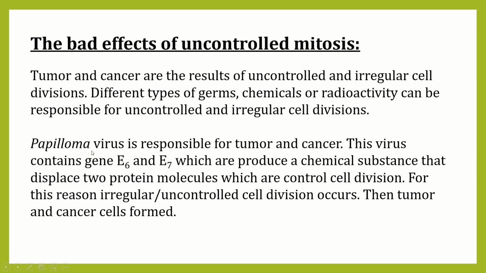Actually, papilloma virus is responsible for tumor and cancer. This virus contains genes E6 and E7, which produce a chemical substance that displays two protein molecules. These two protein molecules help to control cell division. For this reason, irregular and uncontrolled cell divisions occur. Then tumor and cancer cells are formed.